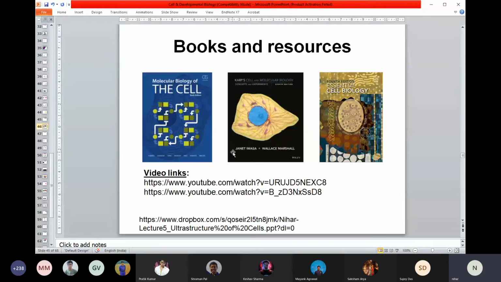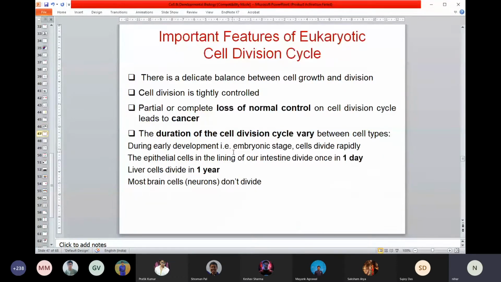Okay, so this is all about your stem cells. There are certain books, but this stem cell part you will probably not get in any books because they are emerging areas. So whatever is in your slides, I think that should be enough. But if you have any questions, certainly you are free to write me a mail. That is not going to happen so easily. So now we'll turn to different areas.